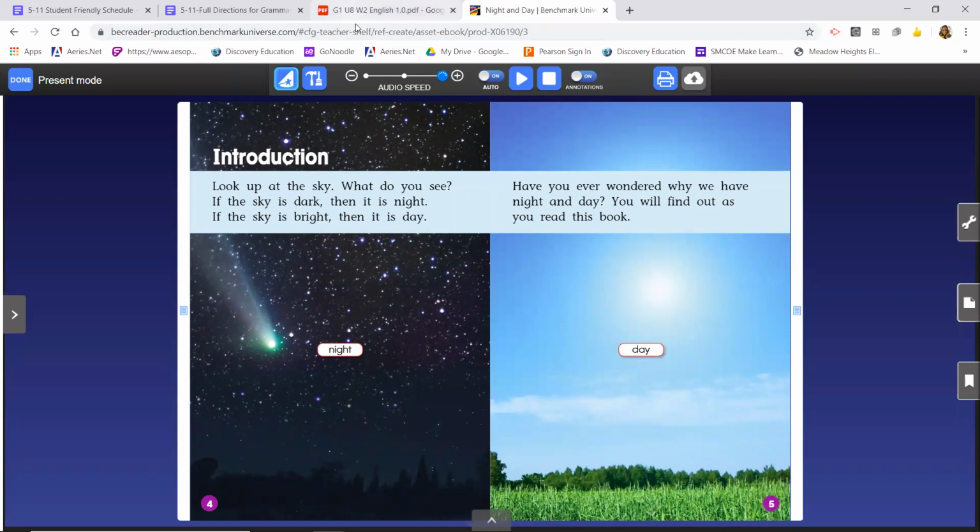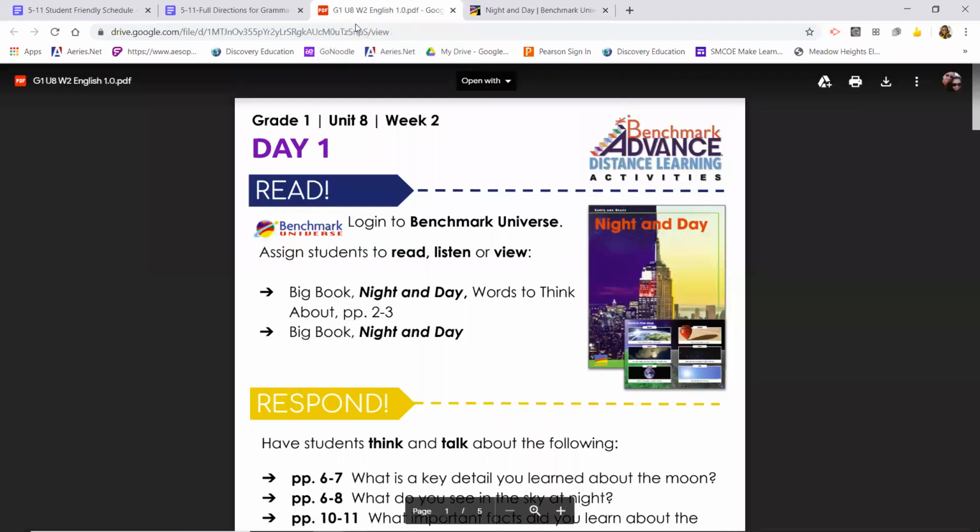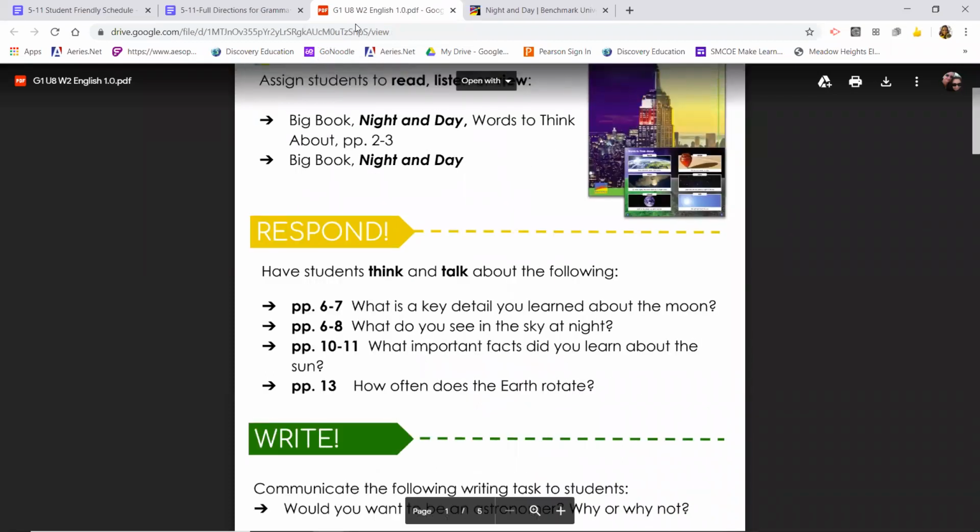Okay, now there are some questions you're going to need to respond to also. So here are the questions. Pages 6 and 7, what is the key detail you learned about the moon? Page 6 to 8, what do you see in the sky at nighttime? Page 10 to 11, what important facts did you learn about the sun? Page 13, how often does the Earth rotate? Make sure that when you respond, whether it's to a stuffy, a pet, or a human, that you are using a complete sentence. If you want to extend this, meaning you want to give yourself more of a challenge, write your answers down. All right, let's go ahead and go back.